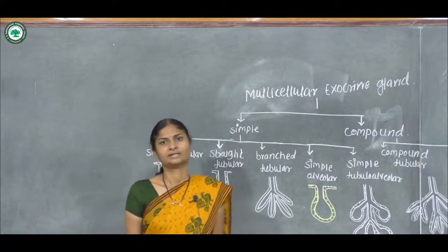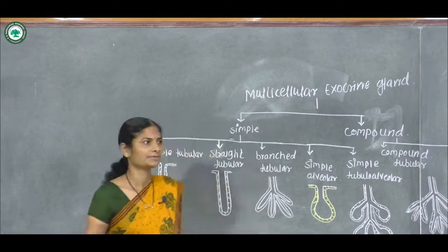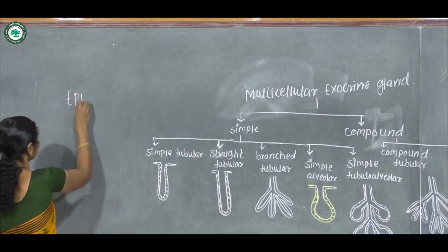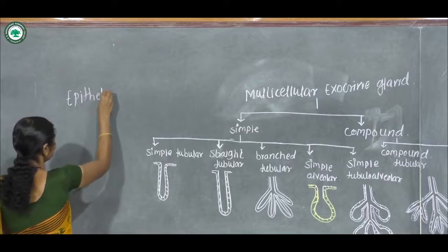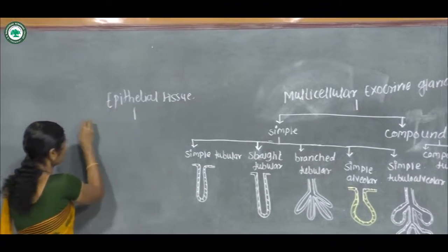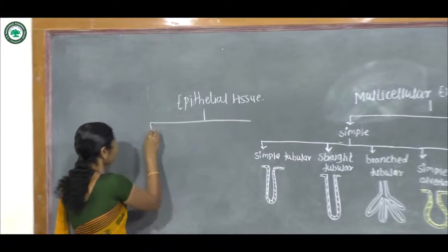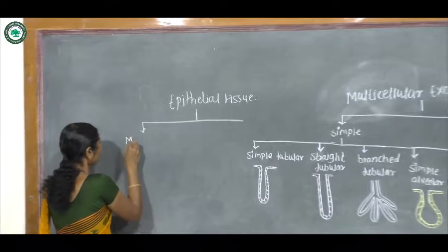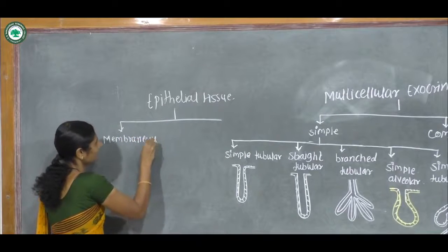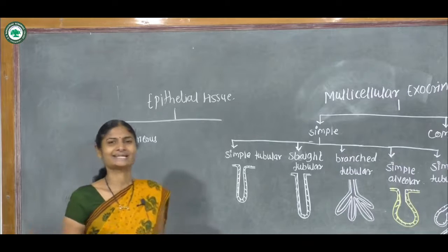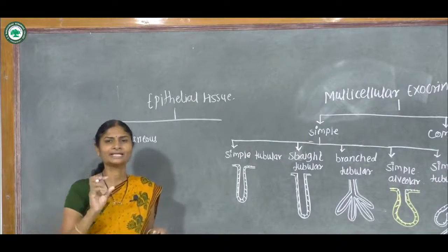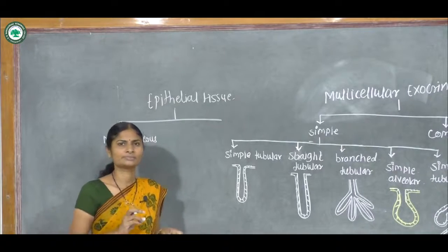Topic name is epithelial tissue. Epithelial tissue covers the outer surface of the body. These epithelial tissues form two types, that is membranous tissue and the second type is glandular tissue. Membranous tissue forms sheet-like structures closely packed with each other with very little intercellular space.